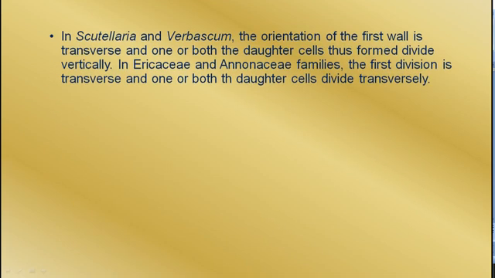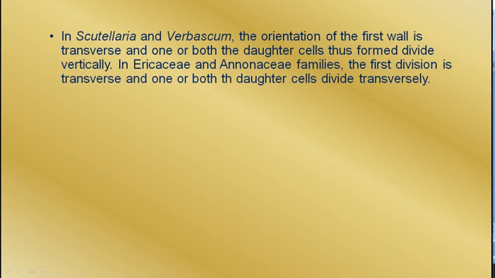In Scutellaria and Verbascum, the orientation of the first wall is transverse and one or both daughter cells divide vertically. In Ericaceae and Onagraceae families, the first division is transverse and one or both daughter cells divide transversely.